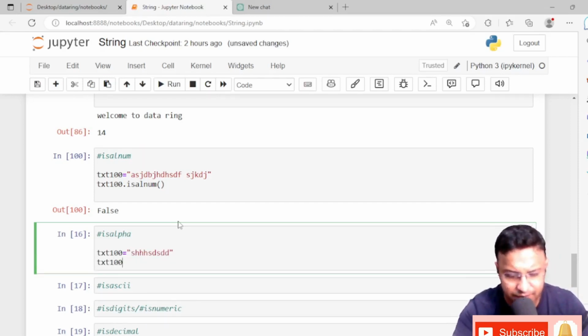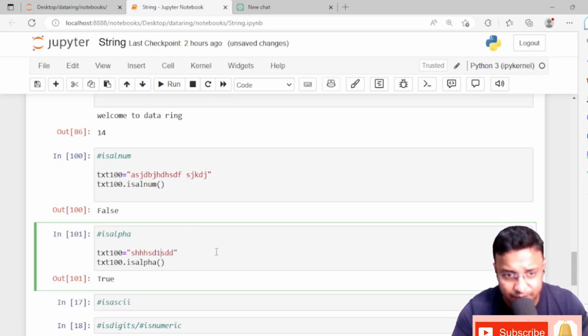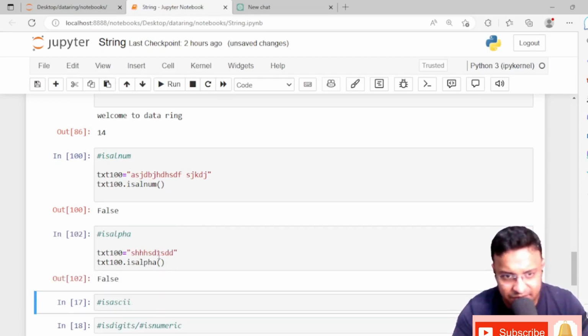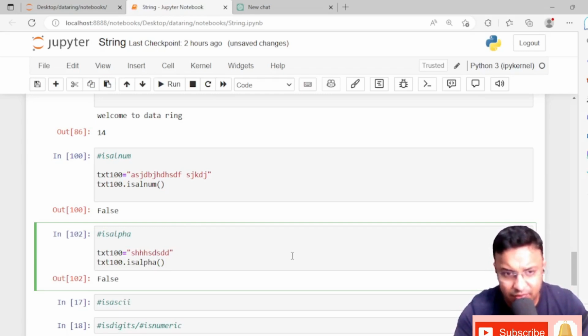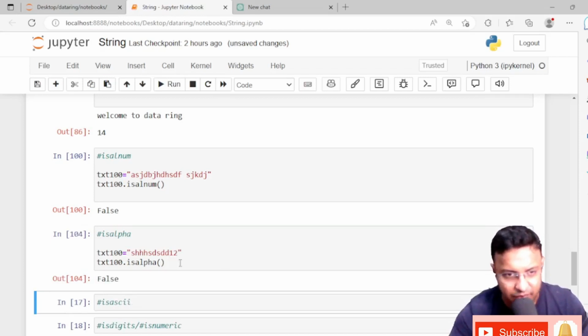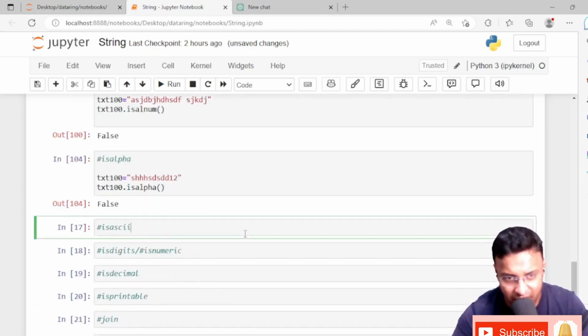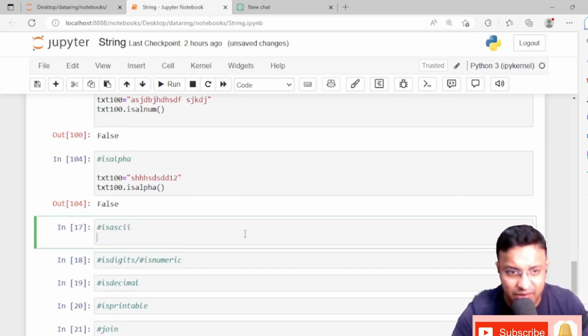Text100.isalpha. Okay, it's giving true. Now I'm giving a 1. It's giving false, right? See, I have given just one number, and it gave me false. Now I have deleted that one number, then it has worked. Hope isalpha is clear. It will tell you whether the sentence or the word has any number or not. If it has a number, it will give you false, and if it doesn't have any number, it will give you a true value.